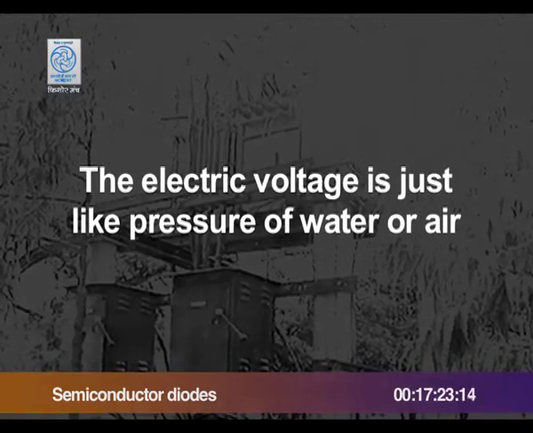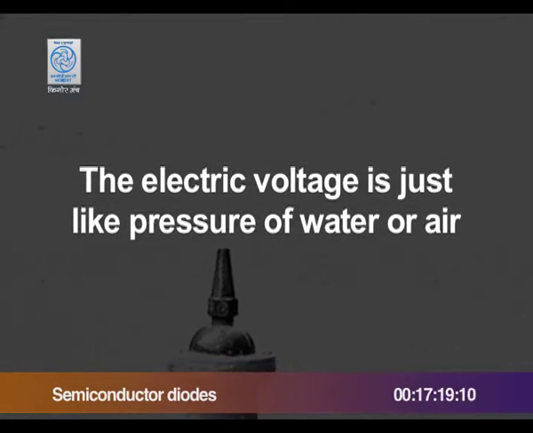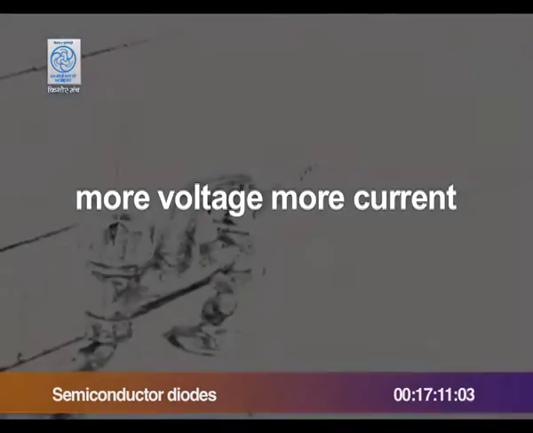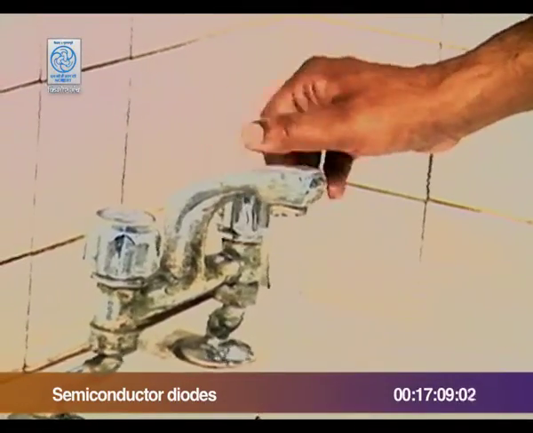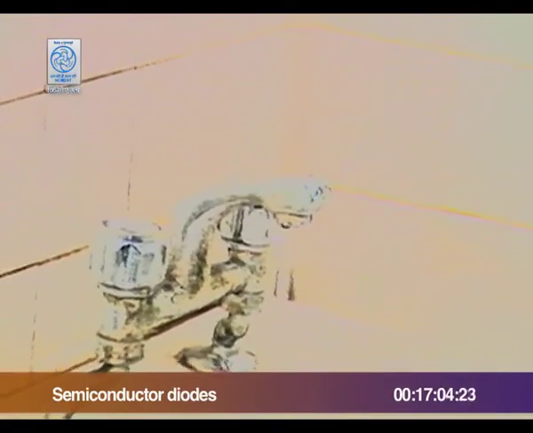The electric voltage is just like pressure of water or air. More voltage, more current. An electric resistor is like an obstruction or a tap which decreases the current.